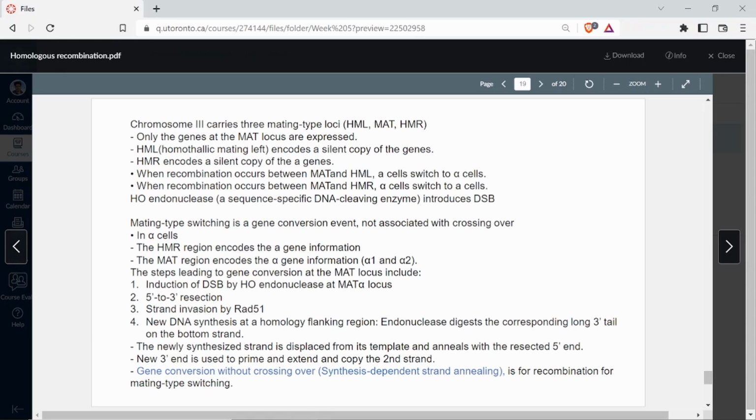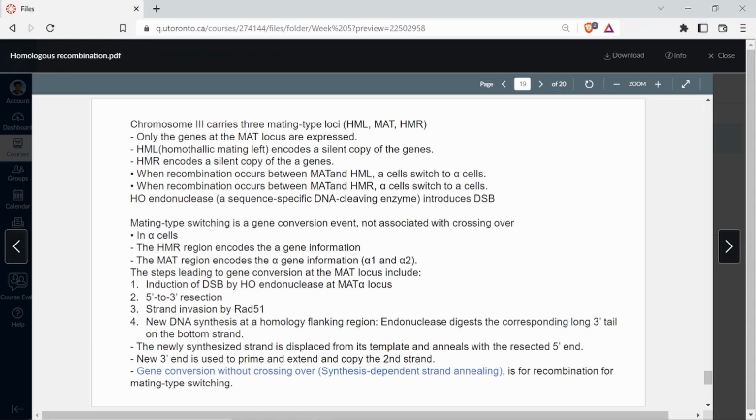And how does it happen? It happens the way homologous recombination happens. In homologous recombination, you always need to have a strand break. Then you need to have resection, the exonuclease digestion of the 5' or 3' ends, and then there is filling up by DNA polymerase, and then ligation. So all the same steps are going to happen. Here you have induction of a double strand break by an endonuclease in the MAT alpha locus, known as HO endonuclease. Then there is a 5' to 3' resection. Resection means excision, right? So it is moving in the 5' to 3' direction. Then there is strand invasion.